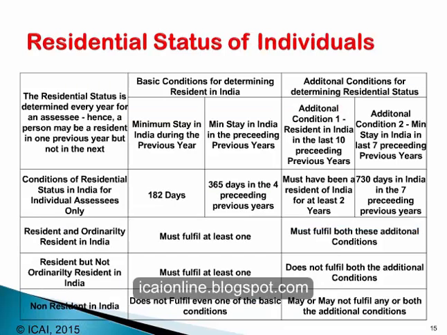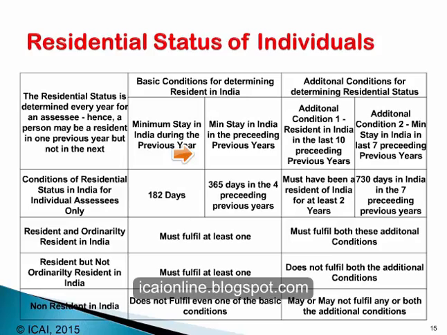Now let us look at the residential status of individuals. In the case of individuals, there are two basic conditions to be determined, and there are two additional conditions for determining the residential status. What are the basic conditions? The first basic condition is the stay of that person in India during the previous year. How many days in the previous year has the individual stayed in India? And the second basic condition is how many days in the preceding previous years has the individual stayed in India. These are the two basic conditions.